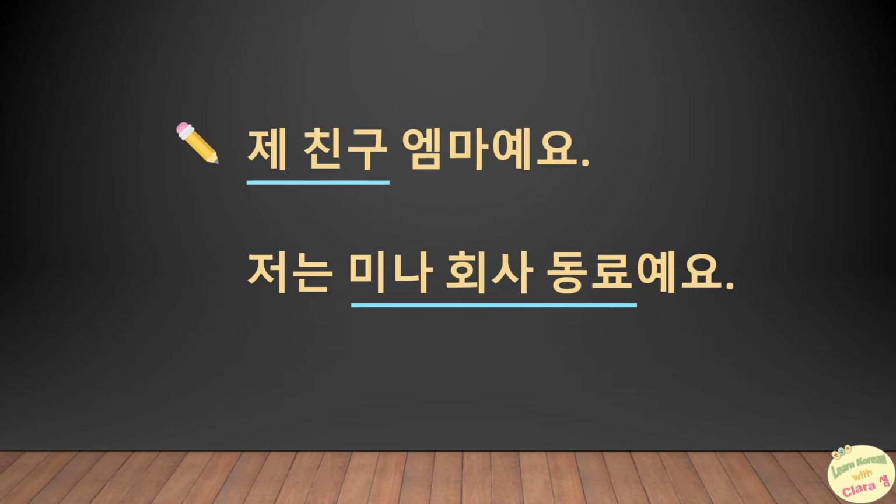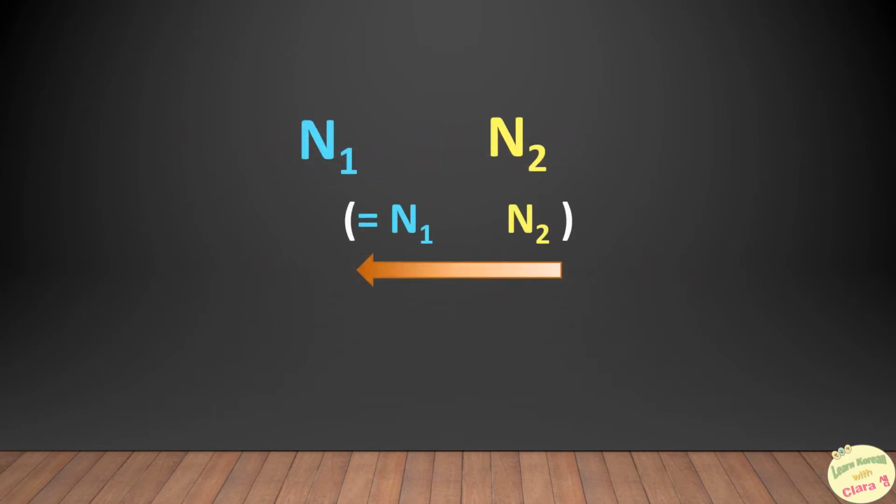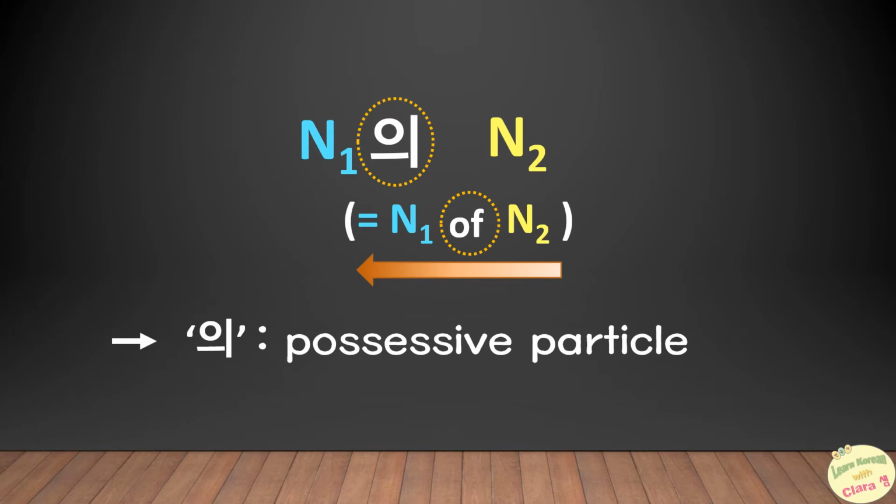Now back to the main topic of this lesson, 제 친구 and 미나 회사 동료. In Korean, to connect two nouns, we use 의. It is a possessive particle which corresponds to, in English, of. 의 comes between the two nouns, as you see here, but you need to be careful. 의 comes just after the first noun without a space. 의 is not influenced by the type of the syllable of the word that comes ahead.